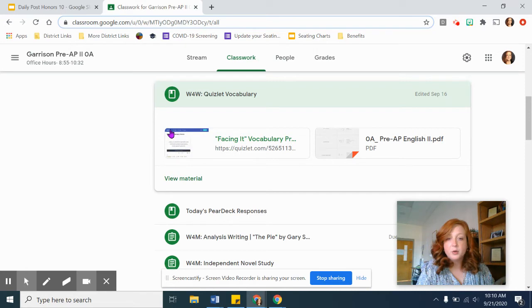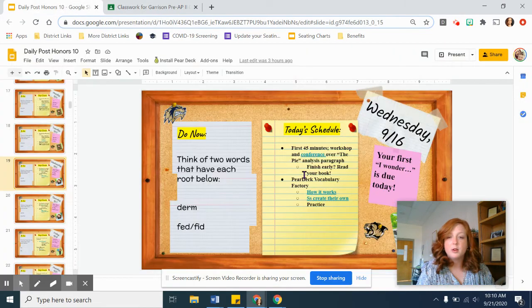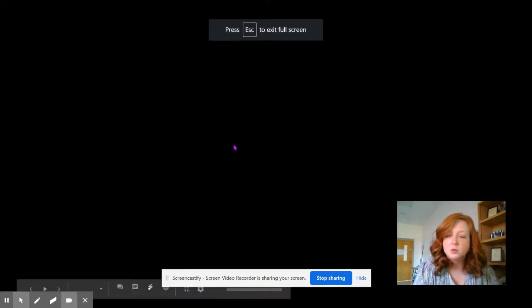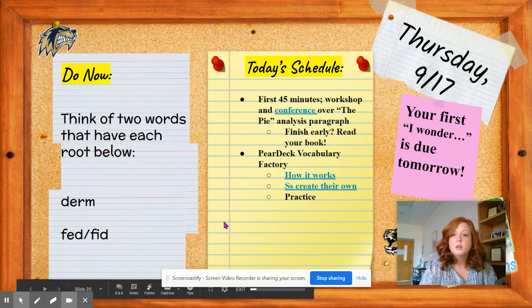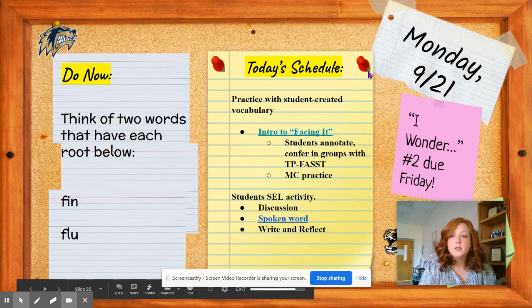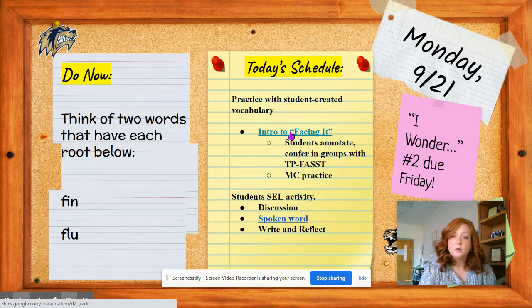This should be on every class, regardless of which class you're in. You should be able to see the vocabulary that's coming up. We're not testing over that or anything, so that's why I said don't stress about it. And then last Friday and today, so this would have been my B days last Friday, and then today, the 21st, my A days, we started Facing It. Okay, so now we're caught up to this week.